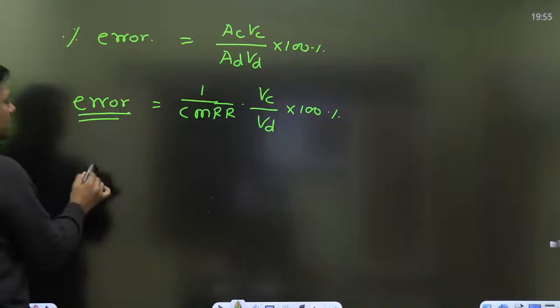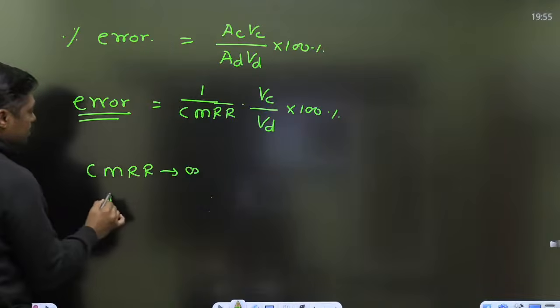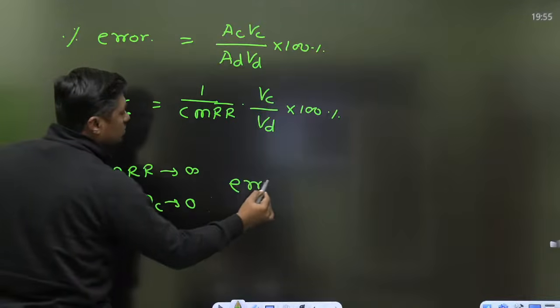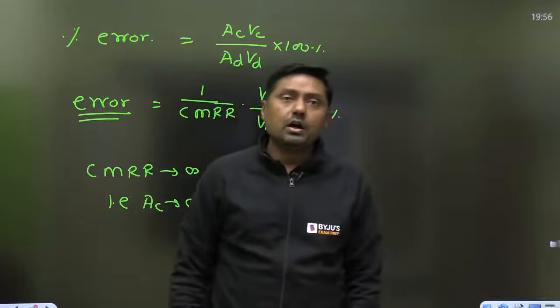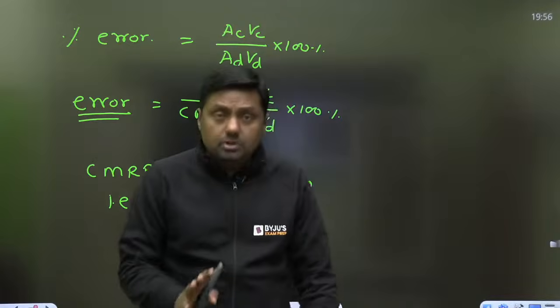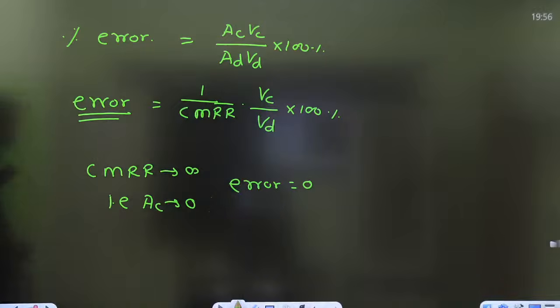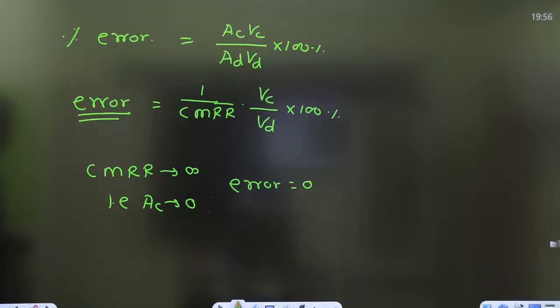If the CMRR is infinite, that is AC is 0, then the error will become 0. That will be the answer. Yes. Is that understood? So that is about differential amplifier. Last but not the least question, that is on differential amplifier.